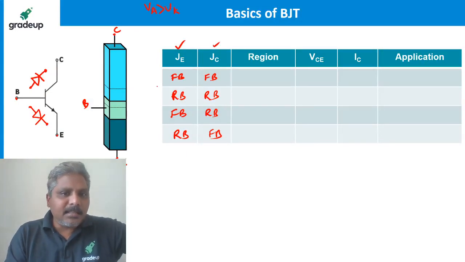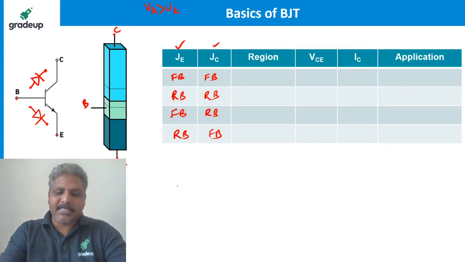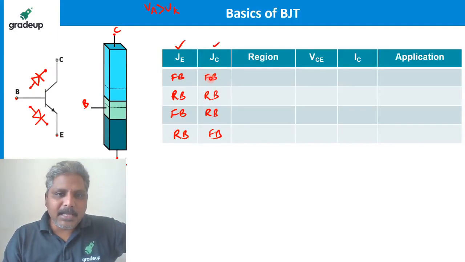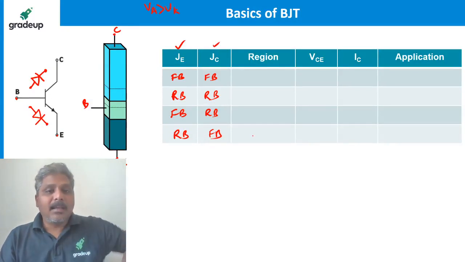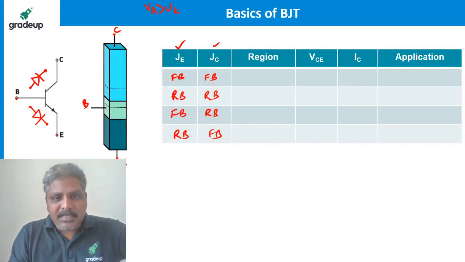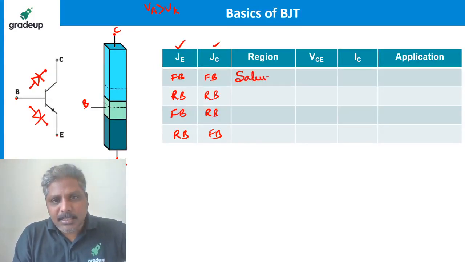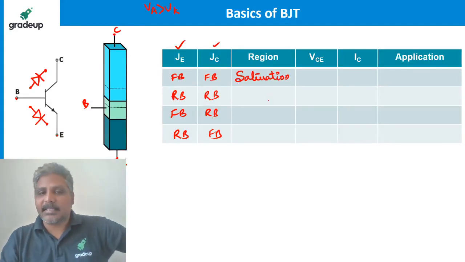So these are the four possibilities of biasing the junctions: forward-forward, reverse-reverse, forward-reverse, and reverse-forward. These are the four regions of operation, as we call them. If both the junctions are forward bias, the region we call saturation. The transistor is said to be in the saturation region.